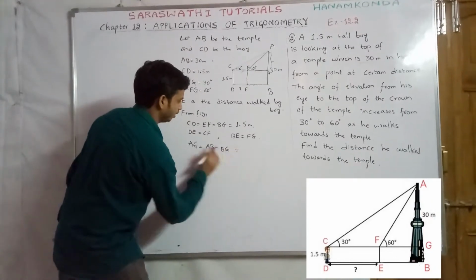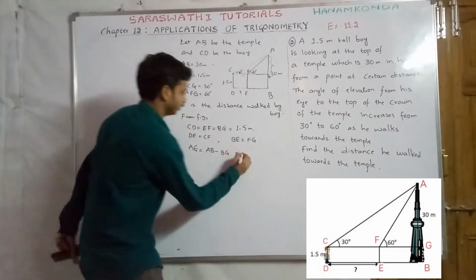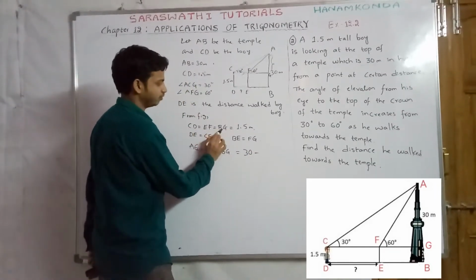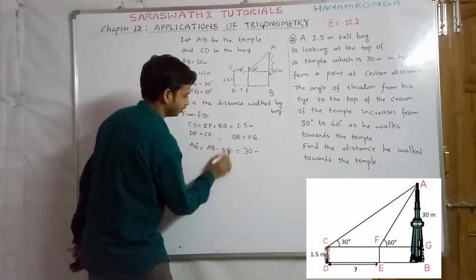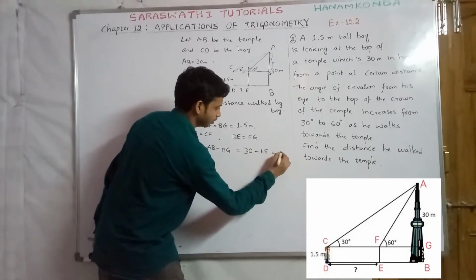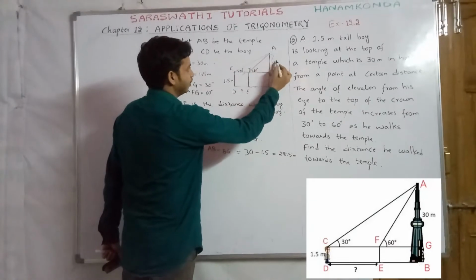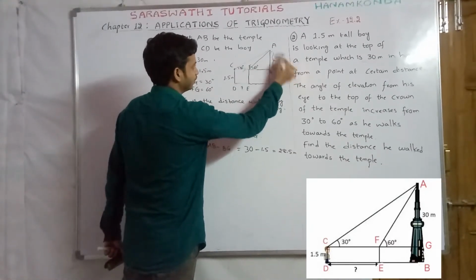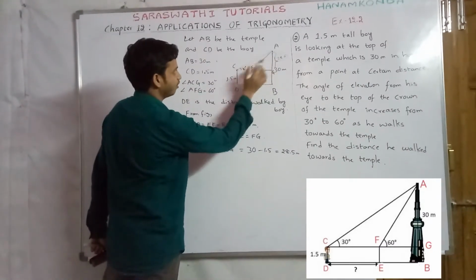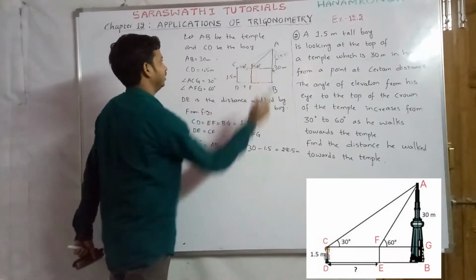The temple height AB is 30 meters, and BG is 1.5 meters, so 30 minus 1.5 is 28.5 meters. Therefore AG is 28.5. Now we consider two triangles: AFG is one triangle and ACG is the other triangle.